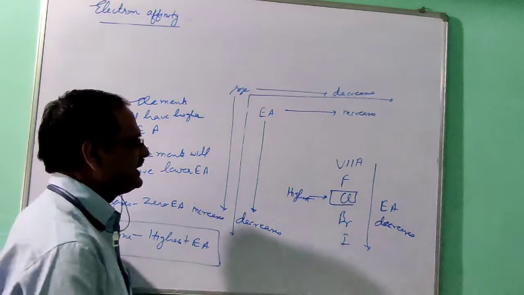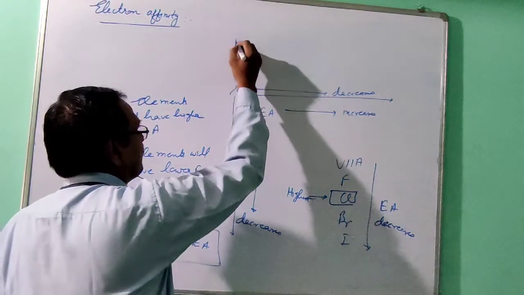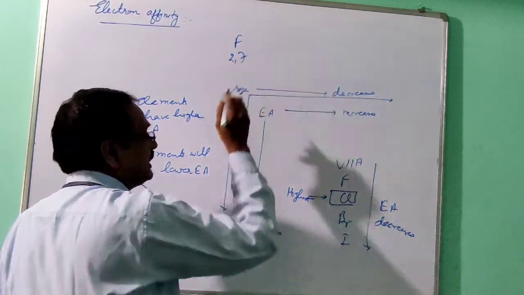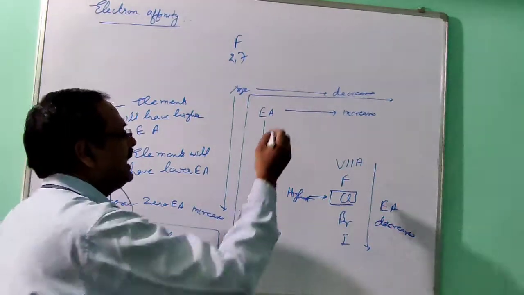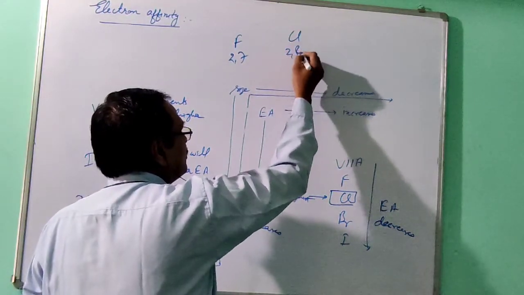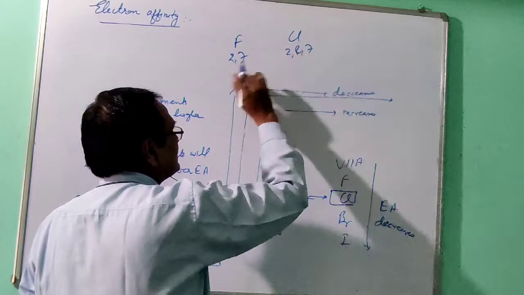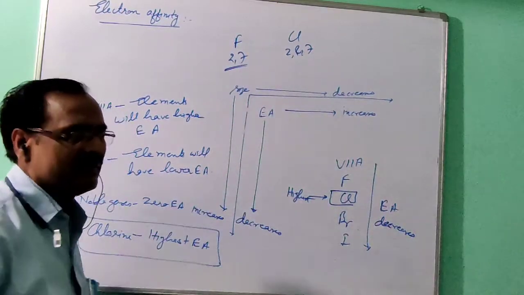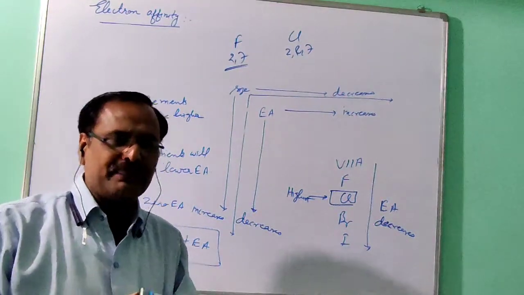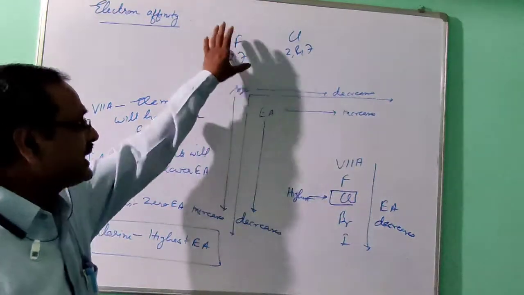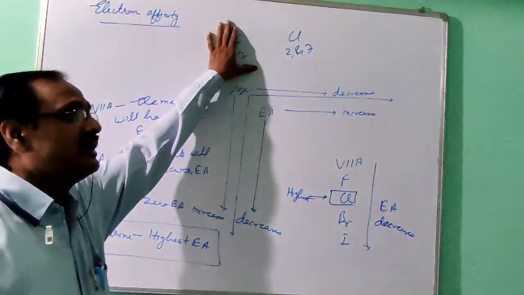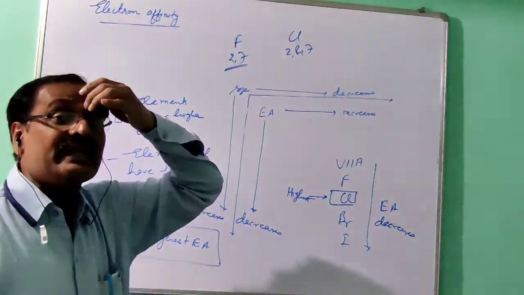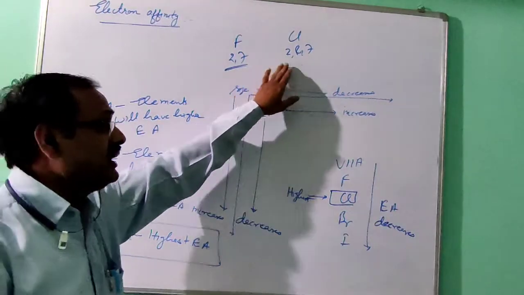What is the reason? This is because of the size of the atom. Fluorine's electronic configuration is 2,7 and chlorine's is 2,8,7. So the size of fluorine is very small. Due to the interelectronic repulsion, the coming electron will not get much force of attraction. So that's why the electron affinity of chlorine is more than fluorine.